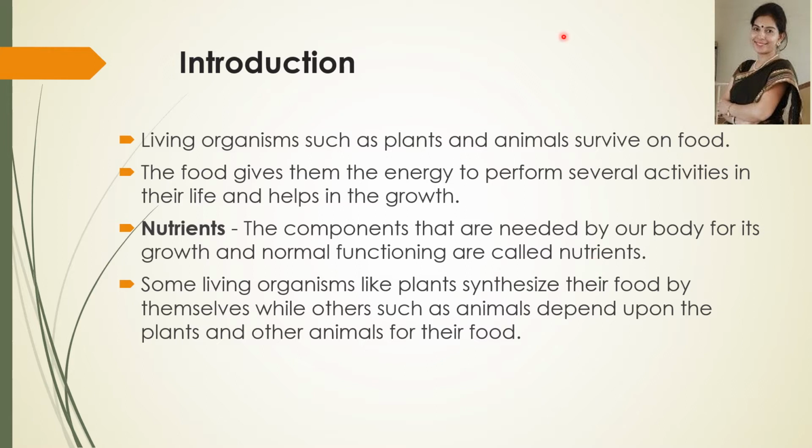For example, proteins, vitamins, carbohydrates, fats, etc. Some living organisms, like plants, synthesize their food by themselves, while others, like animals, depend upon the plants and other animals for their food requirement.